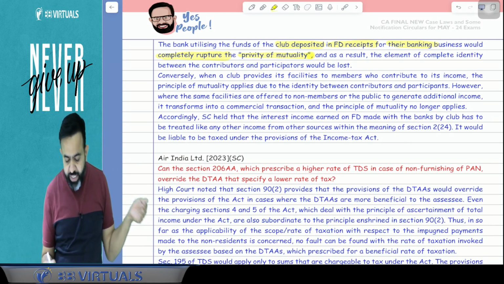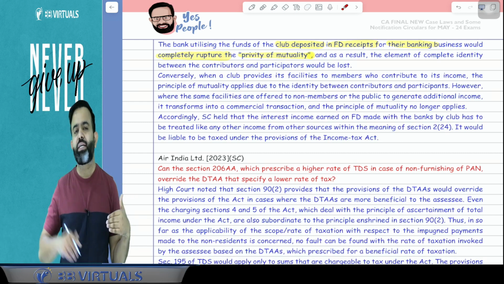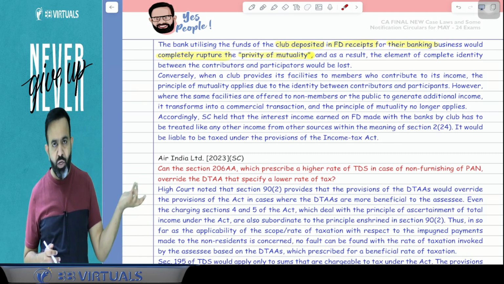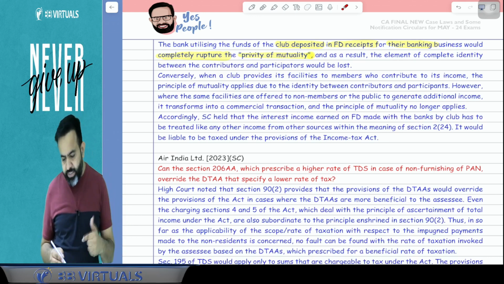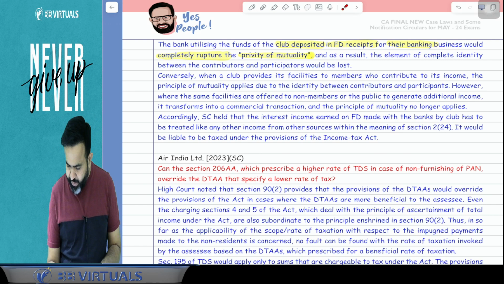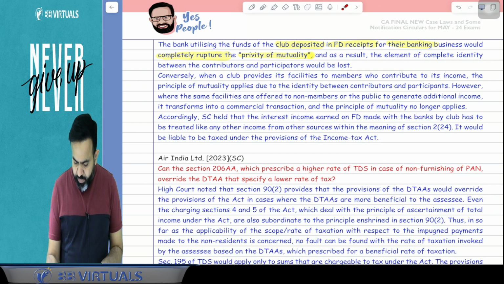So it is completely ruptured. Completely ruptured means basically that the principle of mutuality is disregarded. And as a result, the element of complete identity between the contributor and participator would be lost.